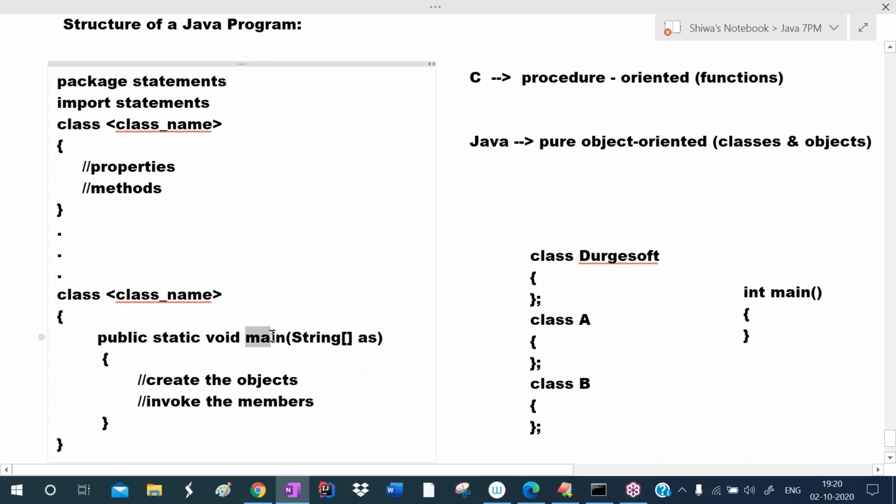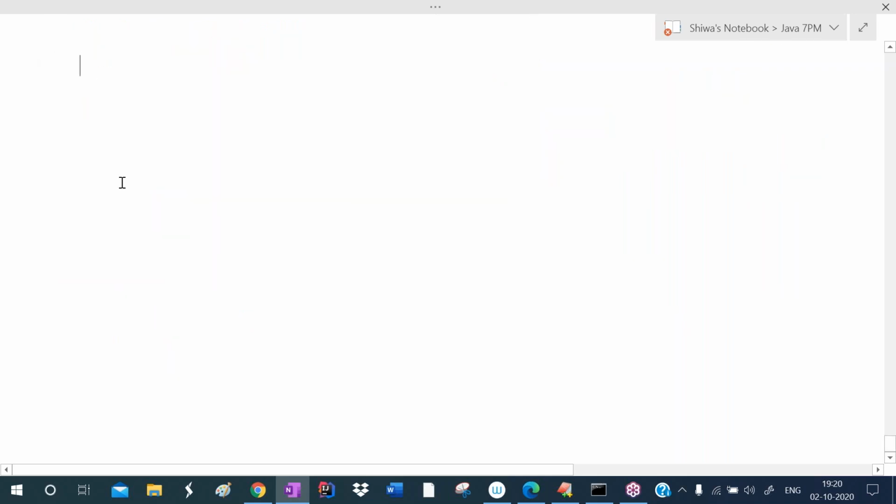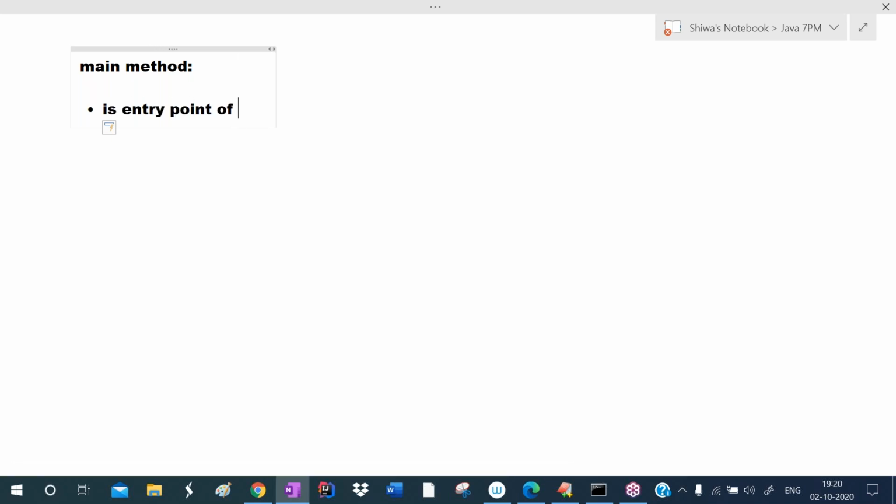So now, what is this main actually? Let me explain about the main method. So what is main? Main is a method. This main method is the entry point of the program. Main method is the entry point of the program.